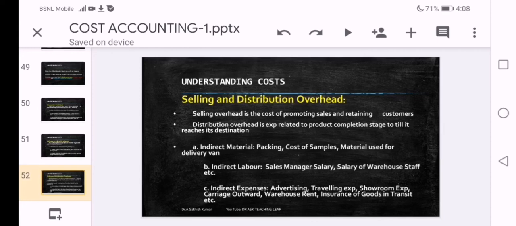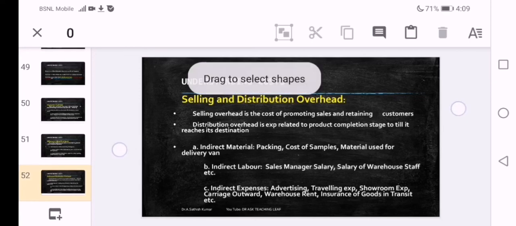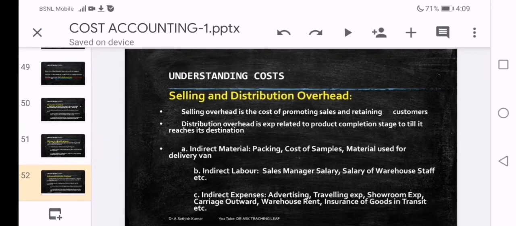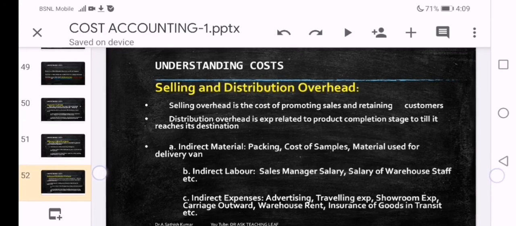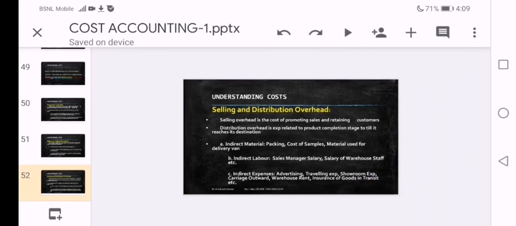Again, indirect material, indirect labor, indirect expenses are there. Packing, cost of samples, material used for delivery van, etc. are part of indirect material. In the indirect labor, salesman salary, salary of warehouse staff, etc. In the indirect expenses, advertising, traveling expenses, showroom expenses, etc. are included, and all these three together is equal to selling and distribution overhead.